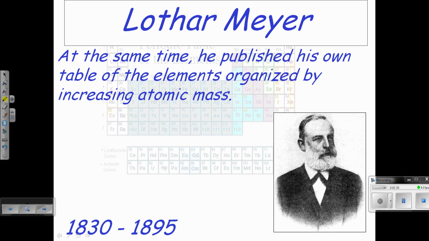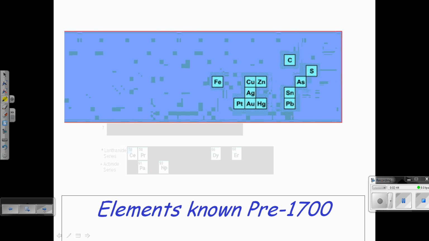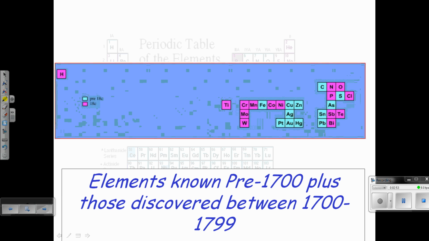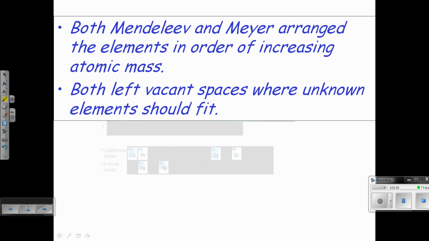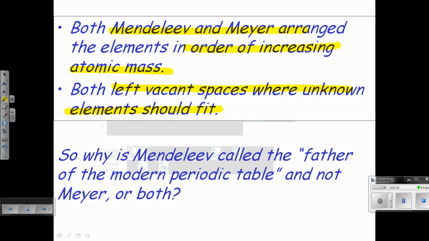At the same time, Mayer published his own periodic table, also by increasing atomic mass. If you look here, these are elements that were known pre-1700, according to where they sit in the periodic table. Then between 1700 and 1799, they were adding different elements. Mendeleev and Mayer arranged their elements in increasing atomic mass, so they basically had the same order. Both also left vacant spots where unknown elements should fit based on chemical and physical properties. These gaps allowed them to predict the physical and chemical properties of elements that hadn't been discovered at that point.